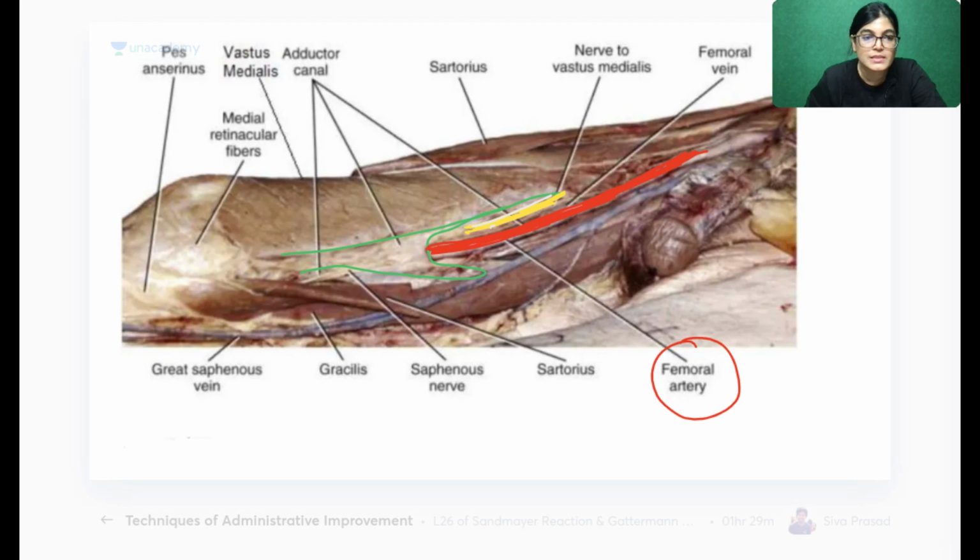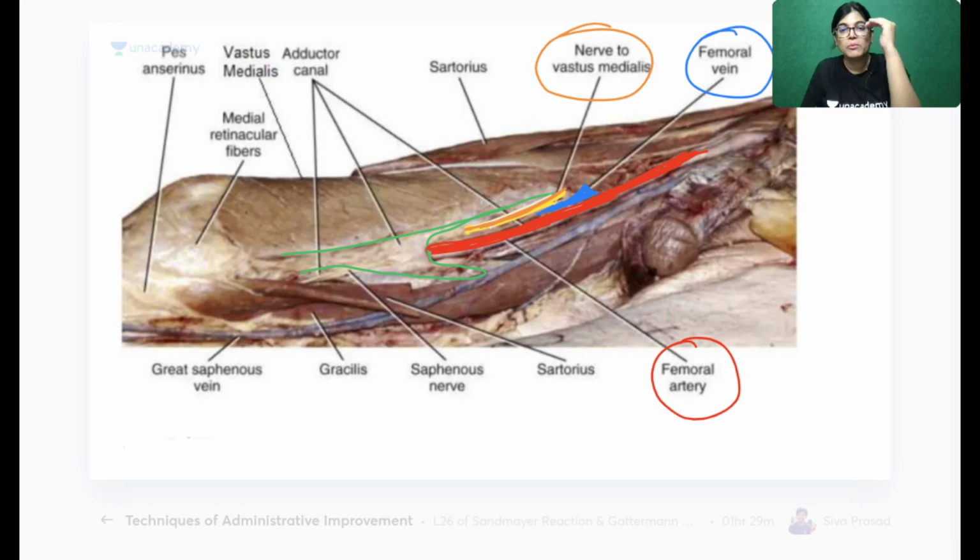This one. Let me use this color. This is the nerve to vastus medialis. And posteriorly, the vein is slightly posterior in this region. So a part of the vein is also being seen here, and this part which you are seeing close to the femoral artery is the femoral vein. So see here, the femoral vessels and the nerve to vastus medialis. As I told you, this is the content, and you can see the content here very nicely.